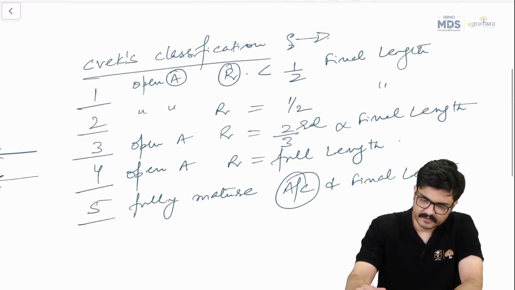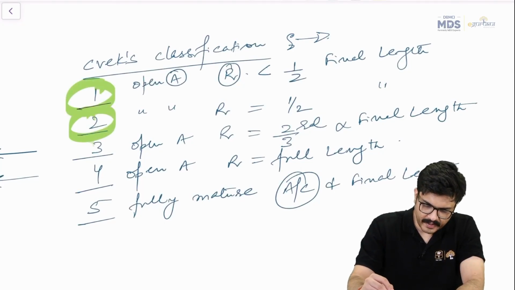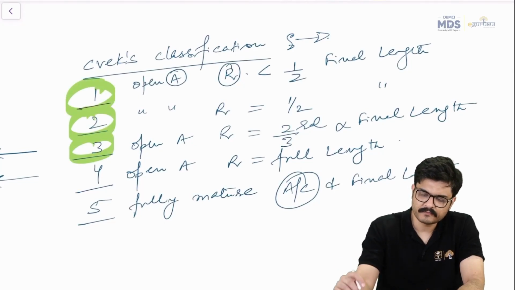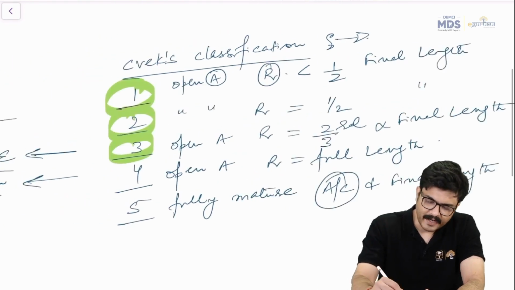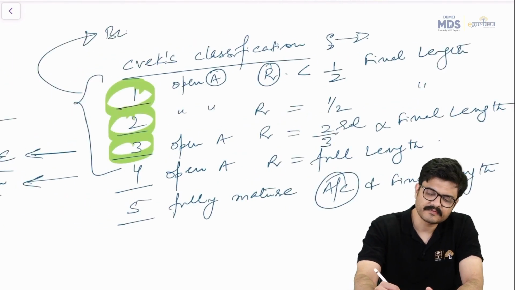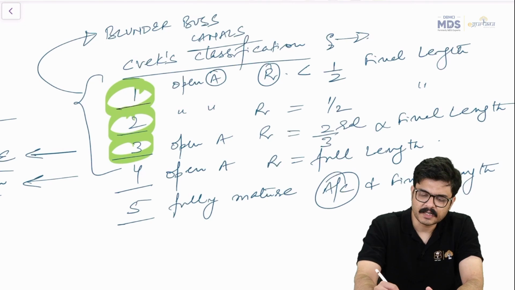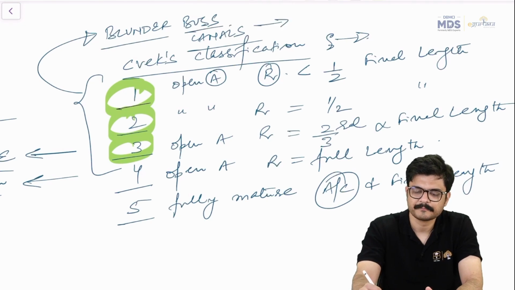Now, guys, it's very simple here. In 1, 2, and 3, we are talking of wide divergent canals, also known as blunderbuss canals. You understand? Blunderbuss canals, right?